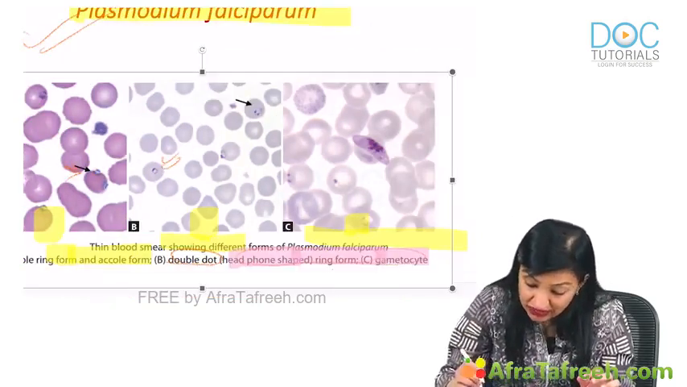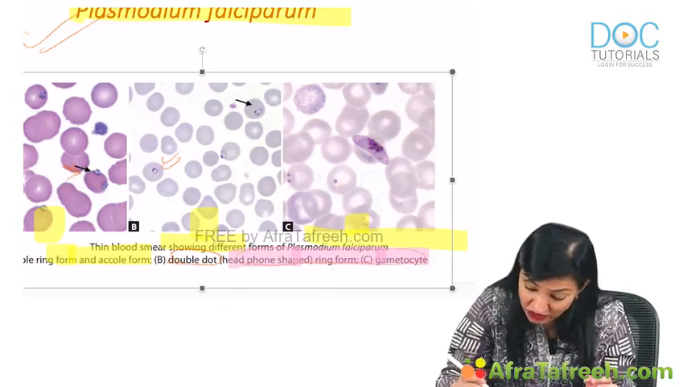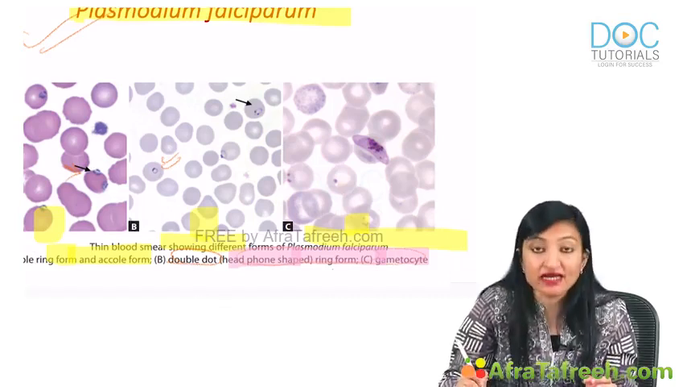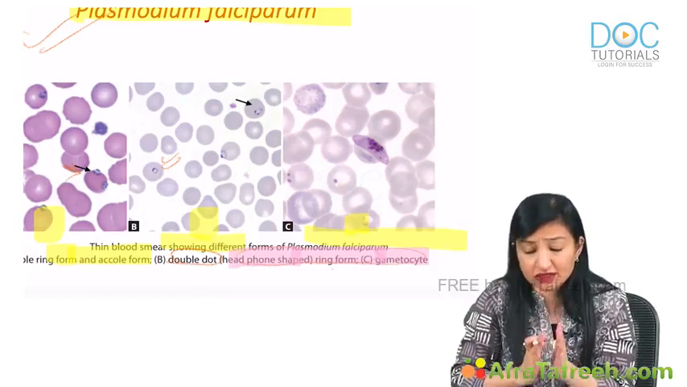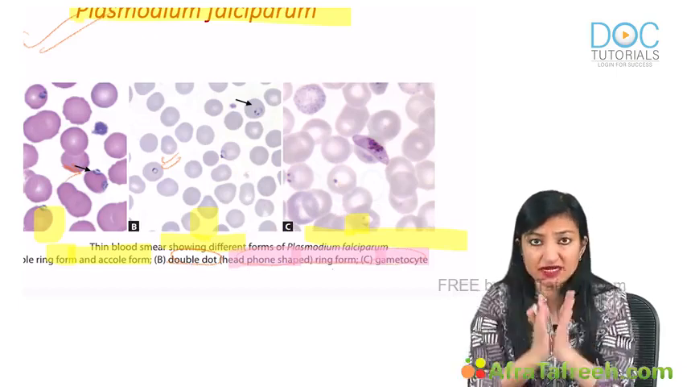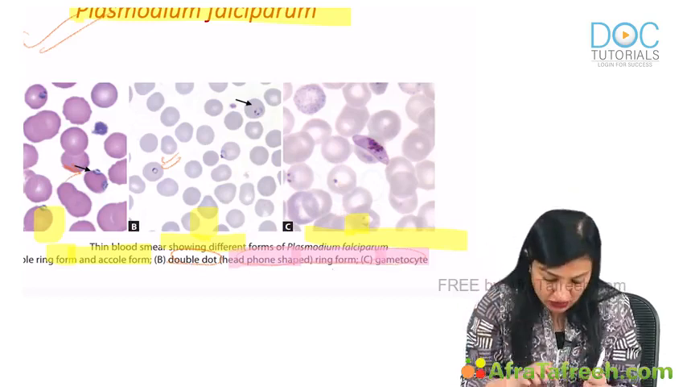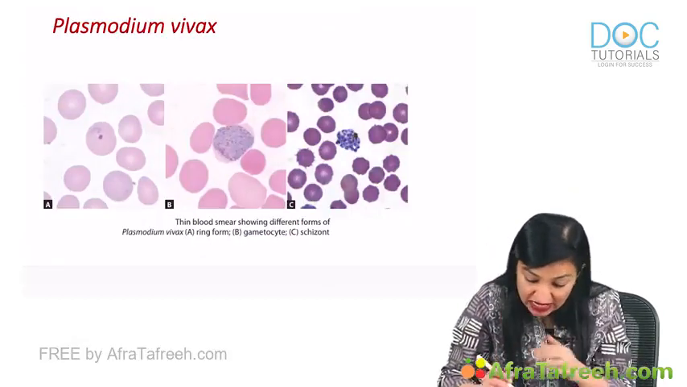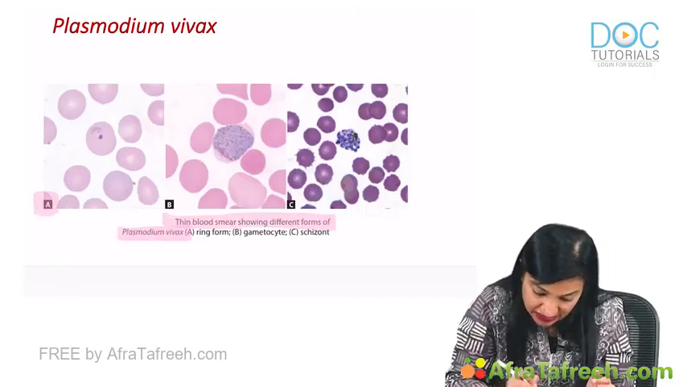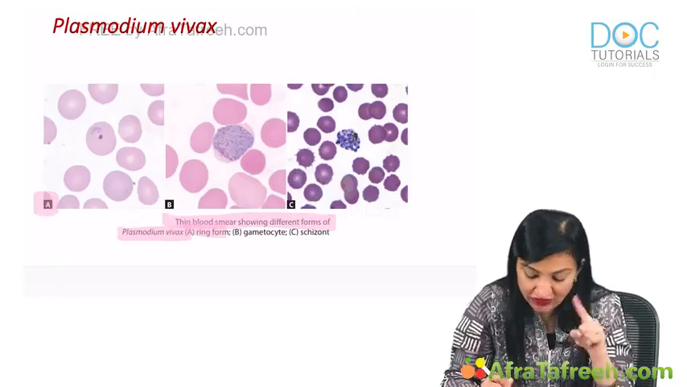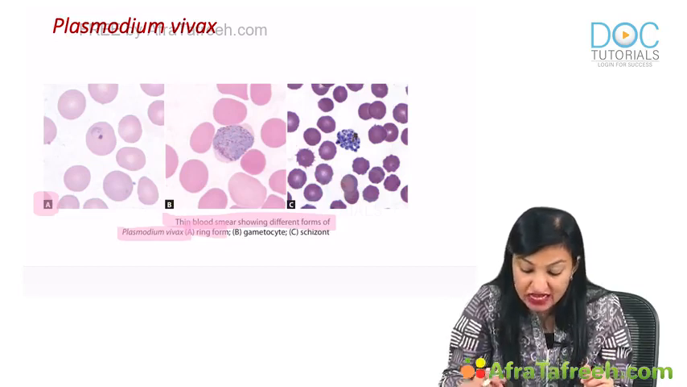Then very importantly, the gametocyte shape of Plasmodium falciparum is sickle shaped. Figure C, this one is the gametocyte. Falci means what? Falci means sickle shaped. Alright, that is why the species has been named so, because the gametocyte is like this, sickle shaped, whereas the gametocytes in the other three species are spherical. Okay, then this is a picture of vivax, a thin blood smear showing different forms of vivax. Figure A is the ring form. In the center, figure B shows the spherical gametocyte, and figure C shows the multinucleated schizonts.